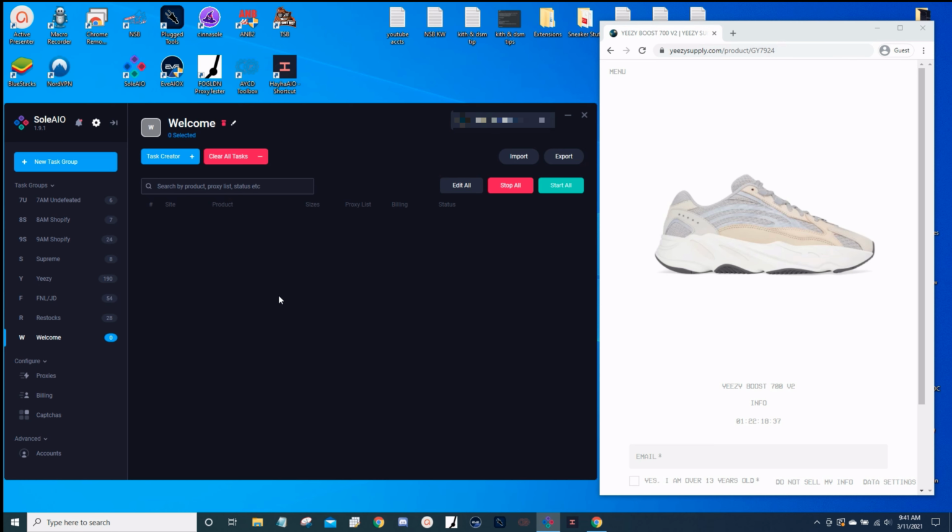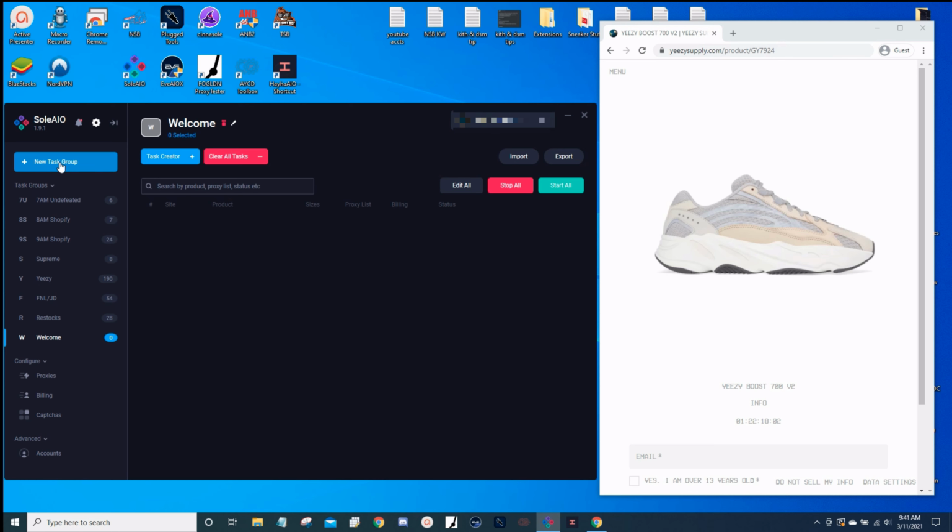I tried this on the last drop and it definitely helped. I used to only run about 50 tasks and I was never getting any checkouts. Just a bunch of tasks that would pass the splash, but that was it. So after creating 200 tasks on the Yeezy 450, I was able to cop a limited release. So definitely create as many tasks as your computer can handle. Whether that's 100, 150, 200, 300, the more the better.